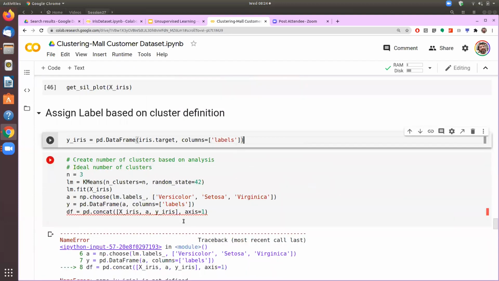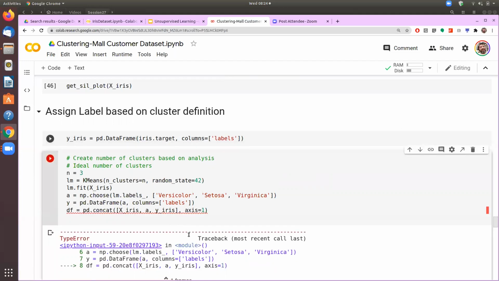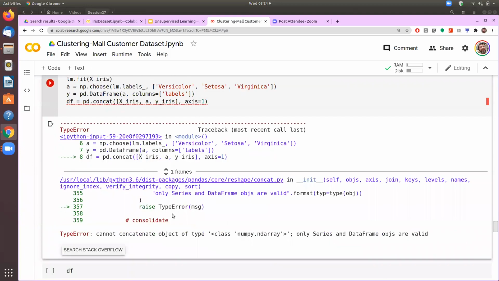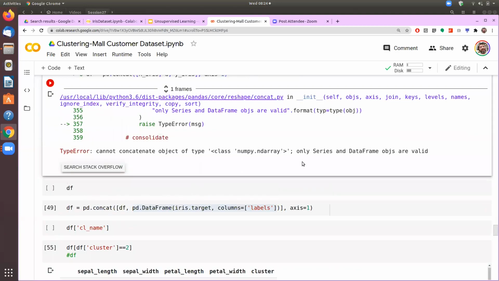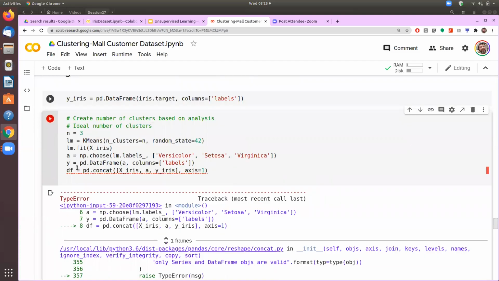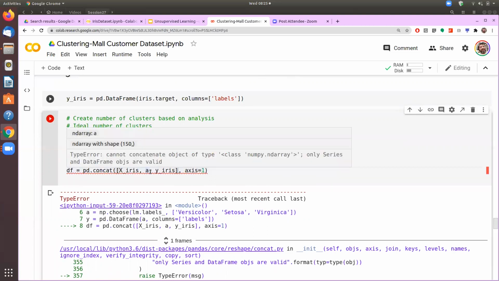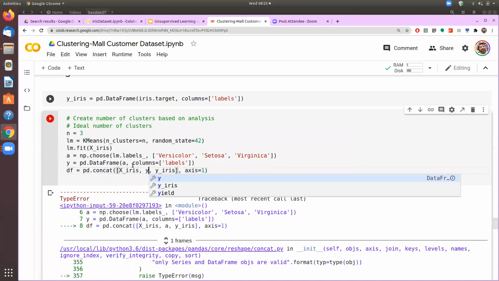Okay, so I think now it should run. So the idea was to get all the labels, the cluster ID that we have given, and the classification which was available from the manual operation. I think we should get that now. So here, what's the problem now? X_iris, A and y_iris. So here, it should be not A, it should be y, because that y contains the labels here.